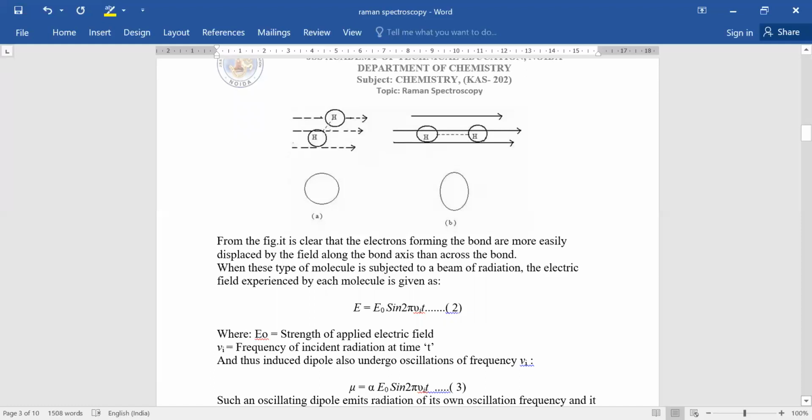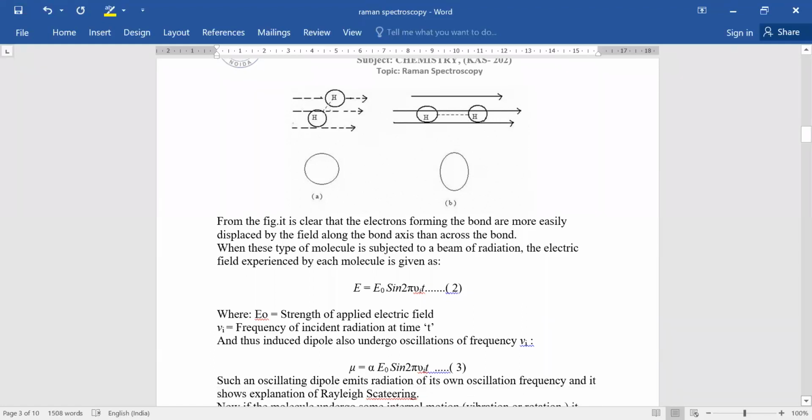We should not confuse the polarizability ellipsoid with the electron charge clouds. These two are totally different things. The polarizability ellipsoid is only used to show the polarizability present in the molecule.